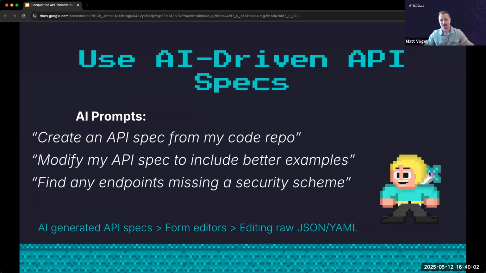Or find any endpoints missing a security scheme, right? AI is really good at that pattern recognition and trying to apply that same kind of pattern that you have maybe in other API specs into your current one. So this is really exciting for me because I'm someone who used to work at Stoplight, which I think is now owned by SmartBear.